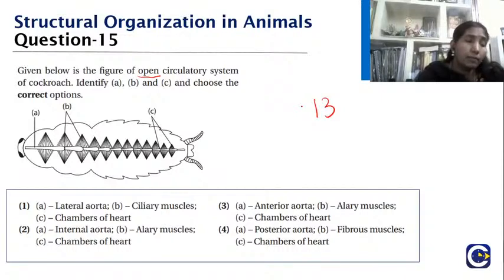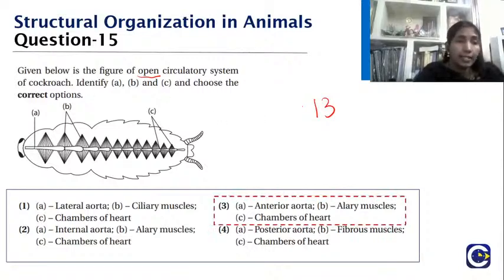The first chamber will be a single narrow tubular structure. Tubular heart, which we call the anterior aorta. So your answer is right. The A is nothing but the anterior aorta. That will pump blood to the head sinuses. Then laterally we will have openings called ostia. They will be guarded by valves where the blood will be pumped. The blood will be pushed from the heart so that it moves from one chamber to the other.